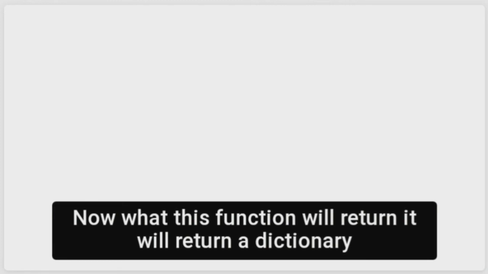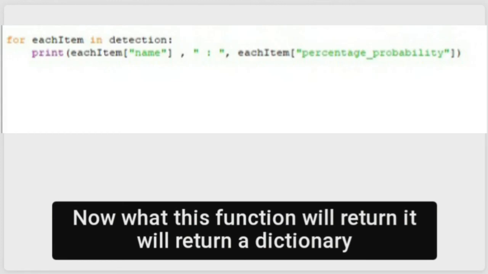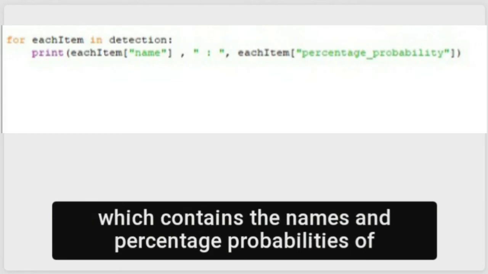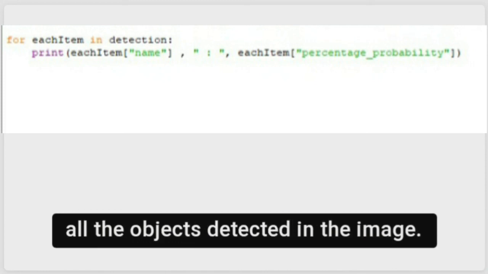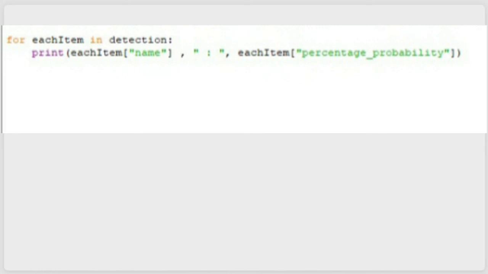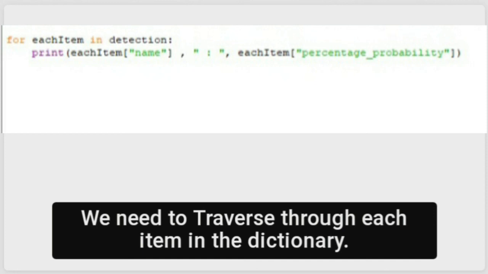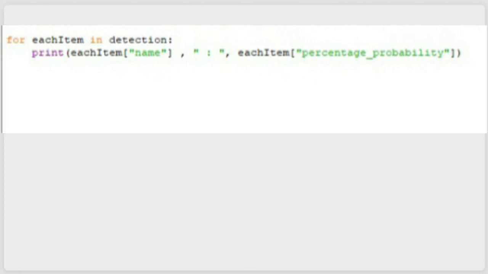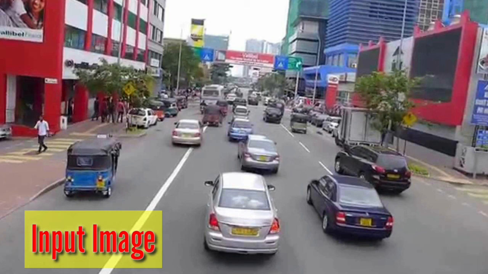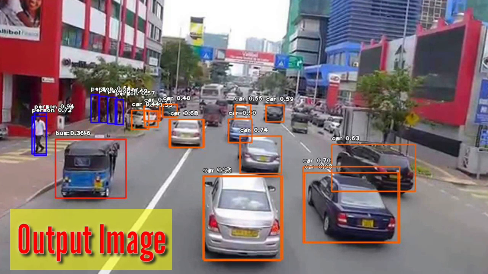Now what will this function return? It will return a dictionary which contains the names and percentage probabilities of all the objects detected in the image. To access the dictionary items, we need to traverse through each item in the dictionary. Now let's see the results, the input image and output image.